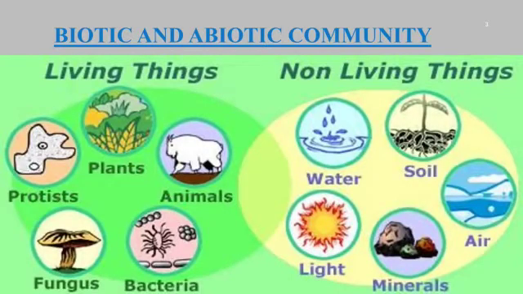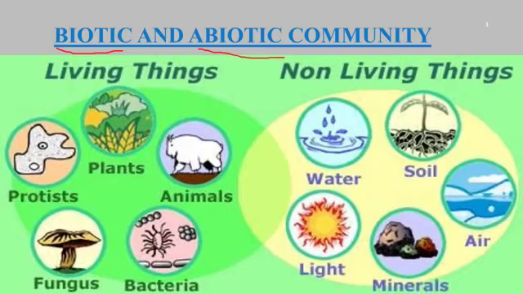Biodiversity includes biotic and abiotic community. Living things include biotic components such as plants, animals, bacteria, fungus and protists. Non-living things form the abiotic community such as water, soil, light, minerals and air.